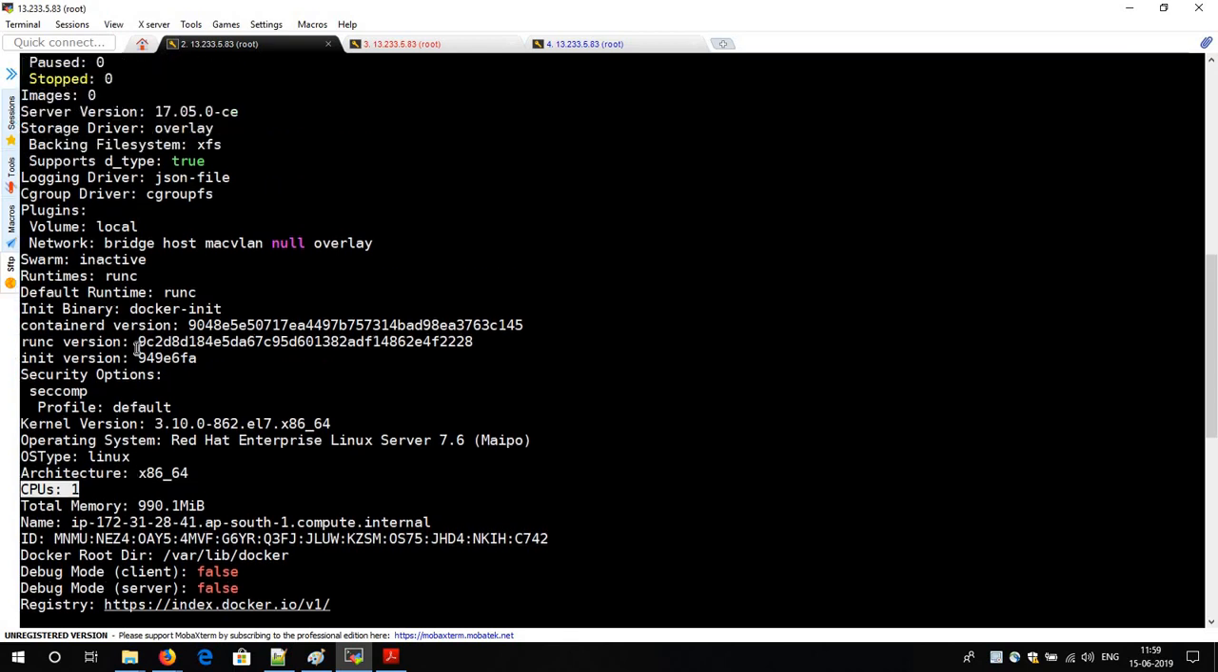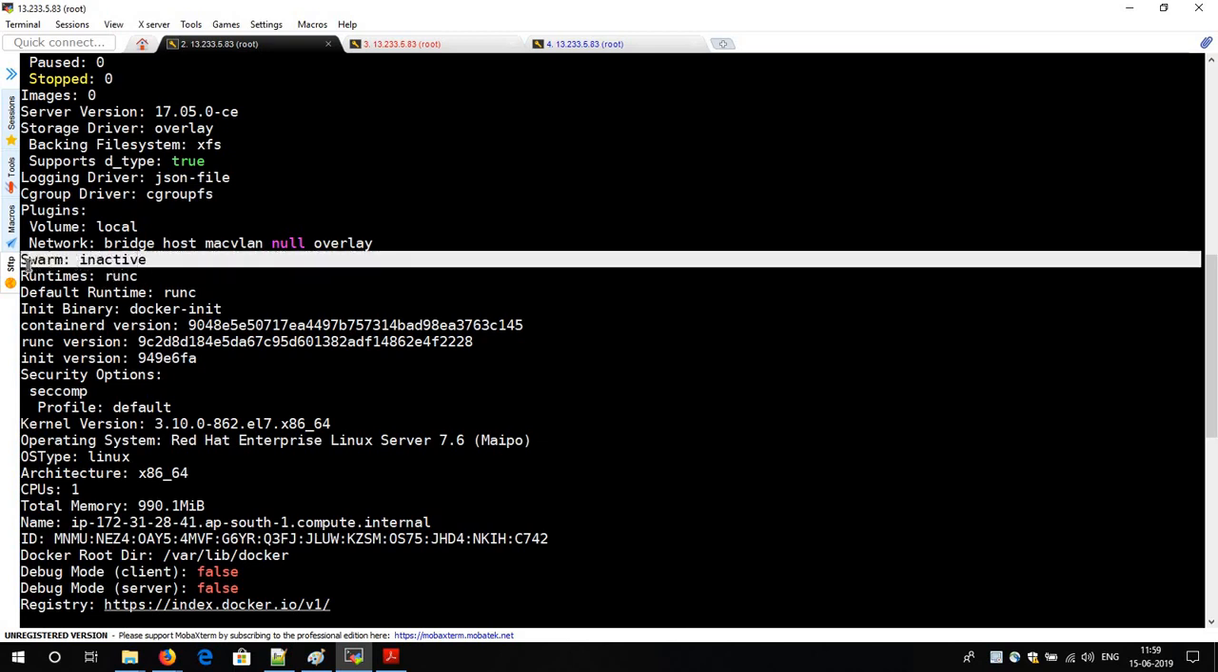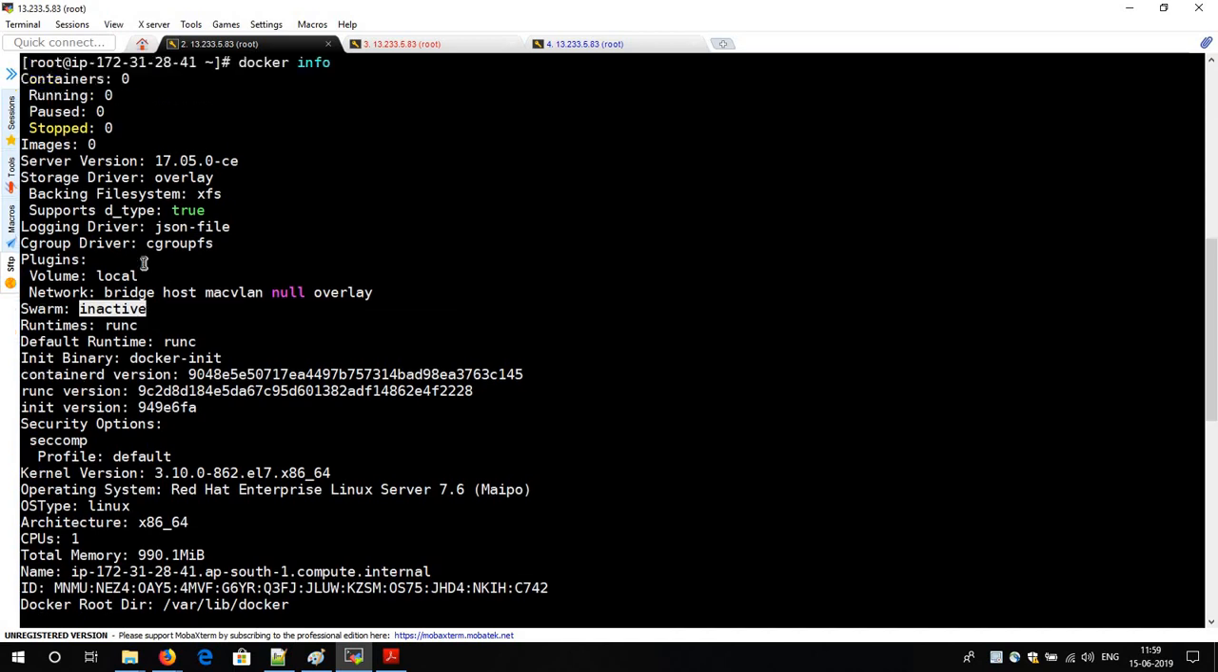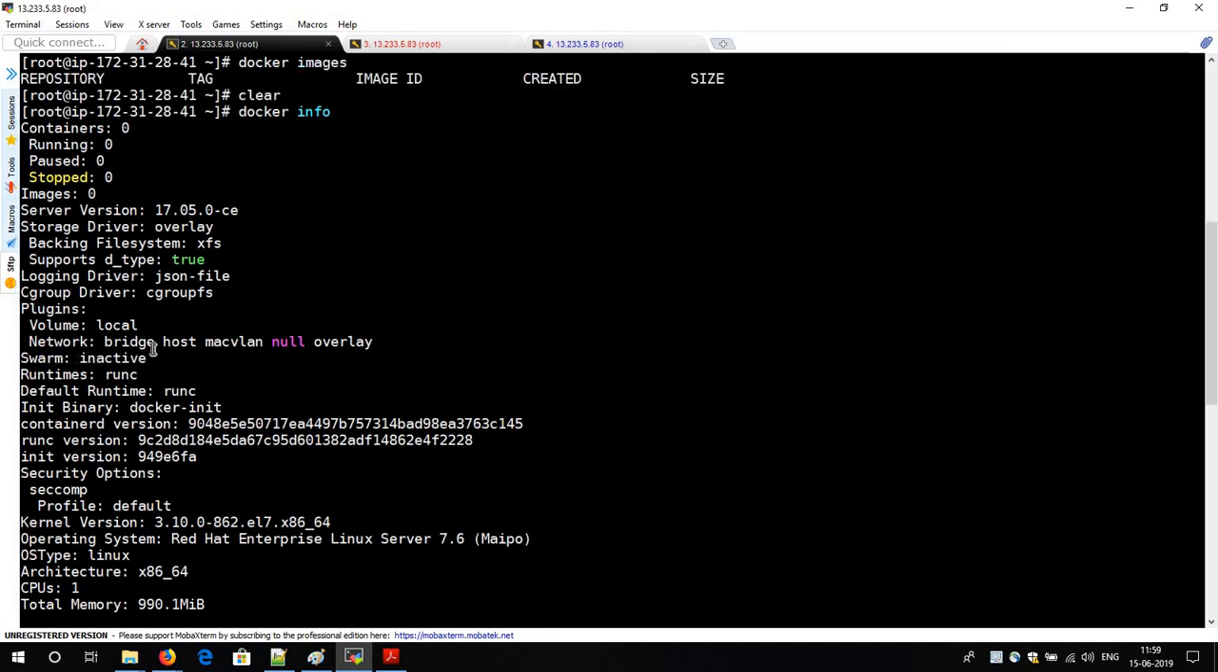The next important thing, you see, is the kernel version also. What I said is that the minimum kernel version required is 3.10, and you can see that 3.10 is the kernel version. That is why my Docker has been installed in this without any error. Then the important point to notice over here is that Swarm is in inactive mode. Right now I am not using Swarm. I will show you the importance of Swarm in the upcoming videos, and there I have to activate this Swarm. By default Swarm is inactive, and you have to activate it.